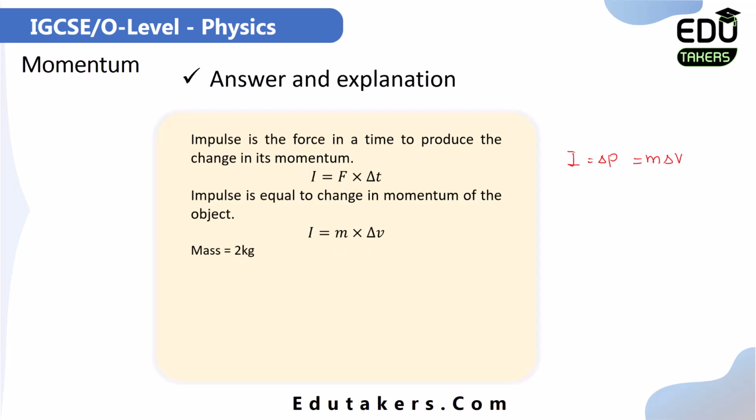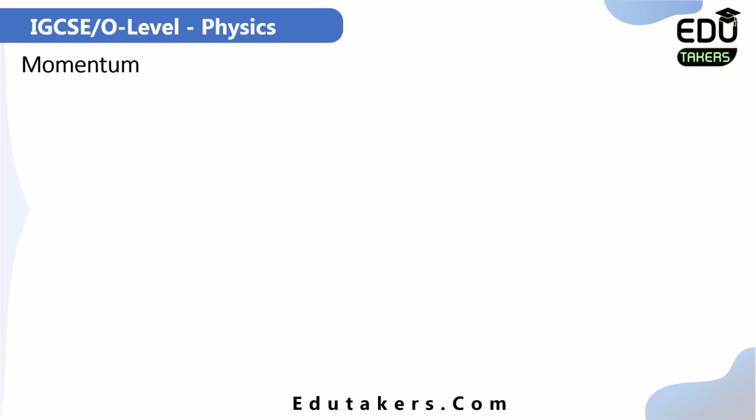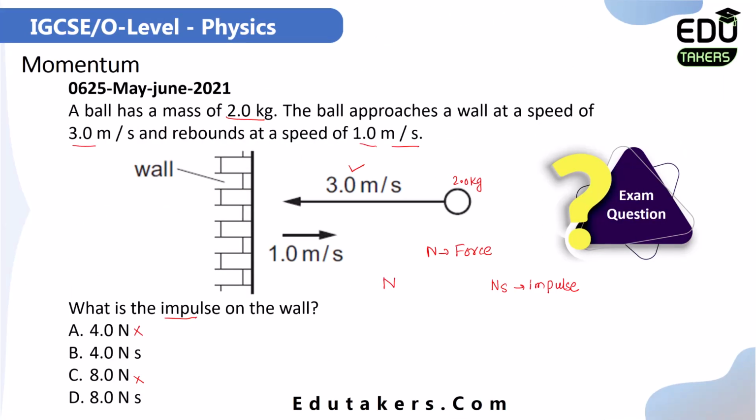The value of the mass is given, 2 kilograms. After that, we need to find out the change in velocity. You know that the change in velocity is final velocity minus initial velocity. Let's go back and see the values of initial velocity and final velocity. Here, first of all, the ball is approaching the wall and it's moving with 3.0 meters per second. See that it's moving towards the left. So the initial velocity is minus 3.0 meters per second.